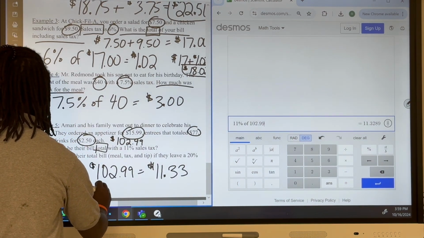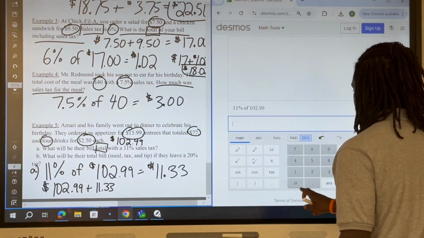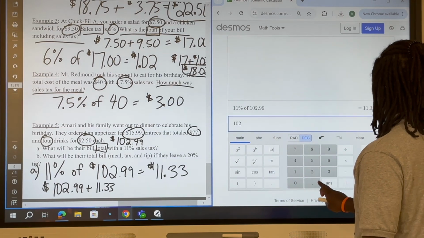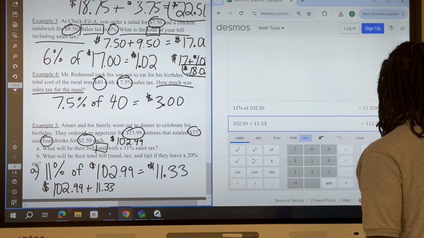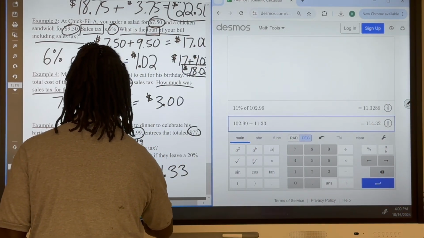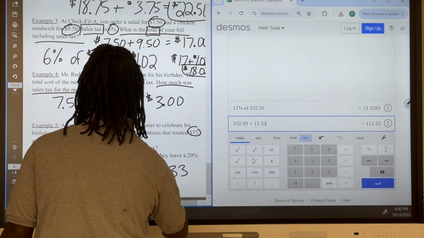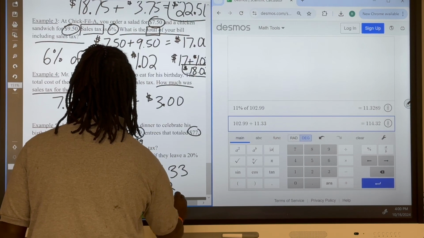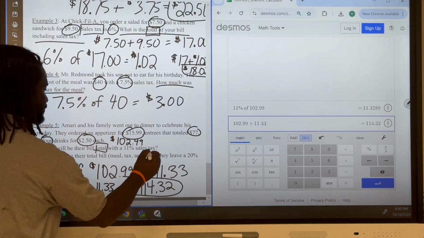To get the total, I gotta do 102.99 plus 11.33, okay? So let's do that. So we got 102.99 plus 11.33, and that is gonna give me 114.32. Okay, so this right here is the answer for A.